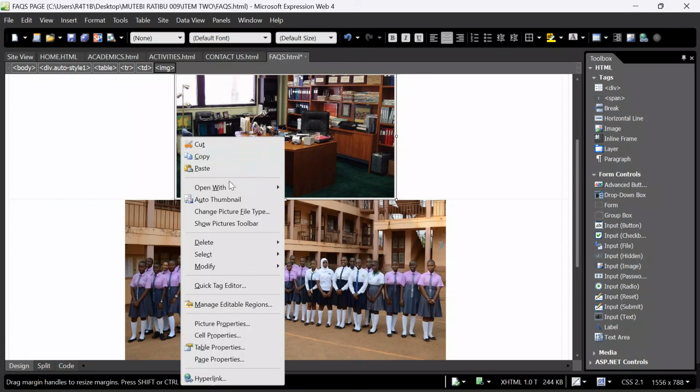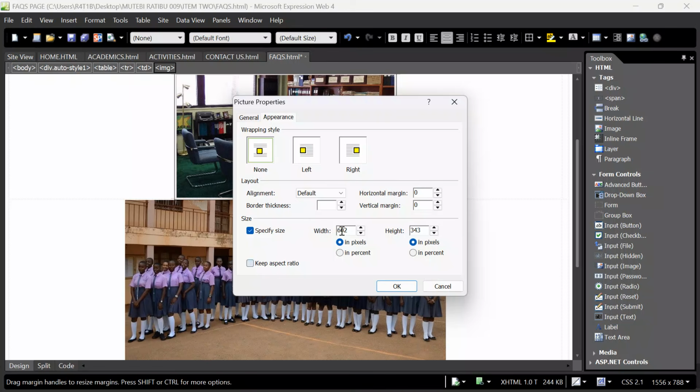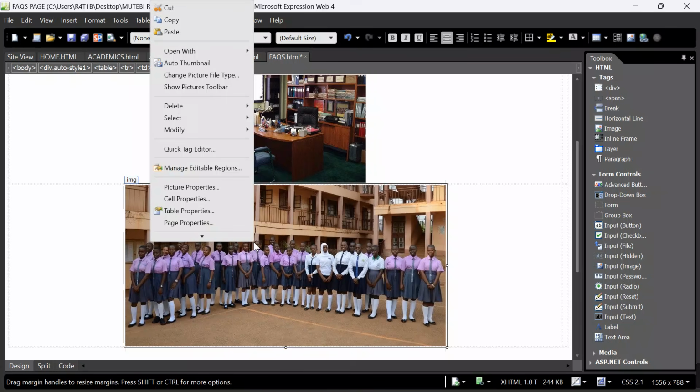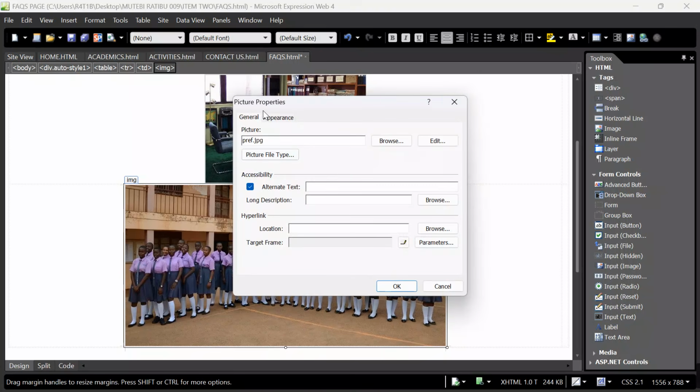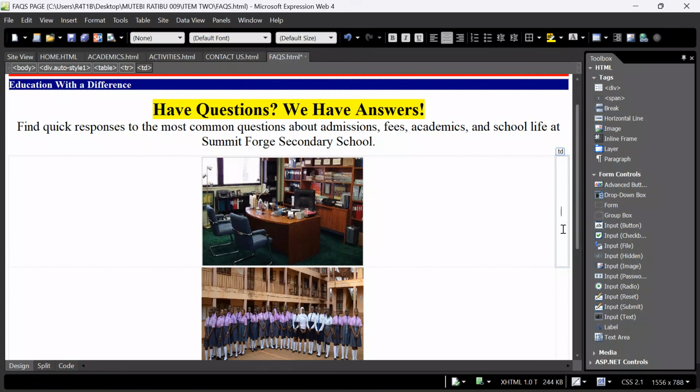Right click on the image, go to picture properties, and then appearance, keep aspect ratio, come over here and insert. I want the width to be 444, and let us take the height to be 301 and click OK. Come back here, right click, go to picture properties, come back to appearance, keep aspect ratio, then under here 444, continue to height. Our height is 301. So click OK to see that we blend our content very well.